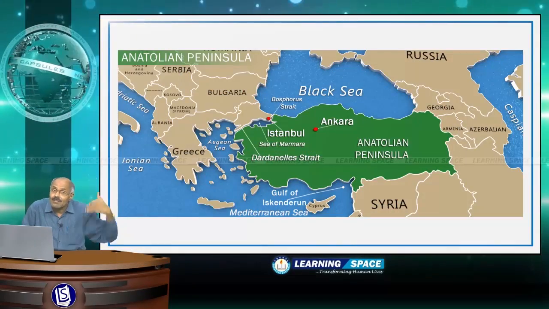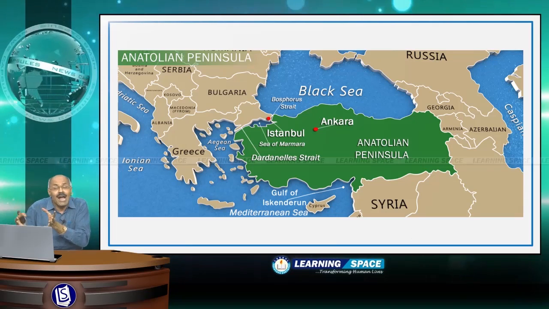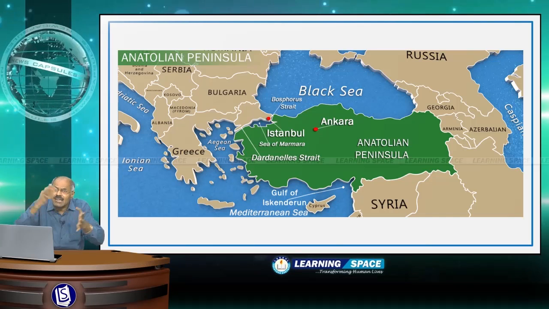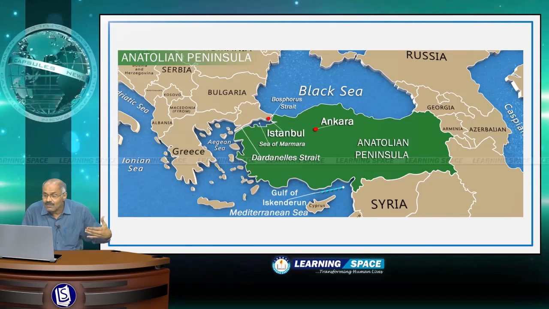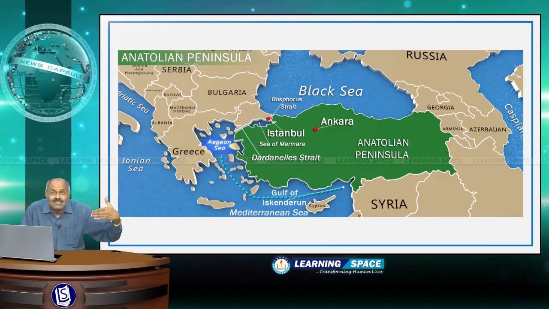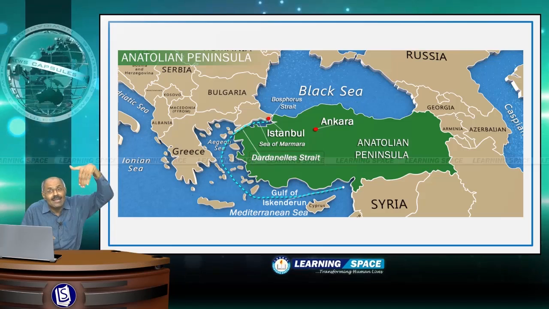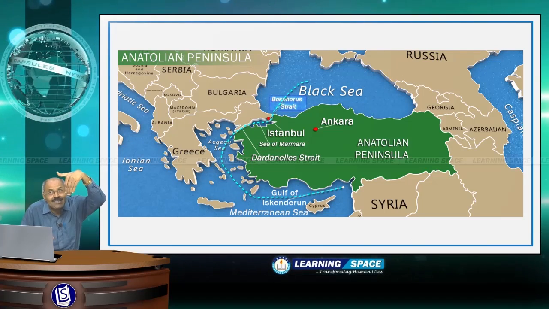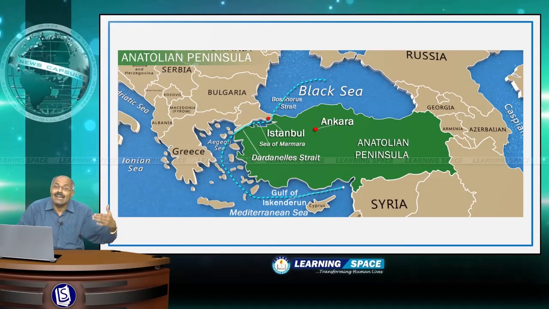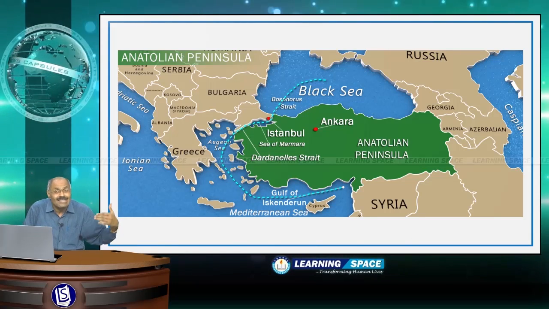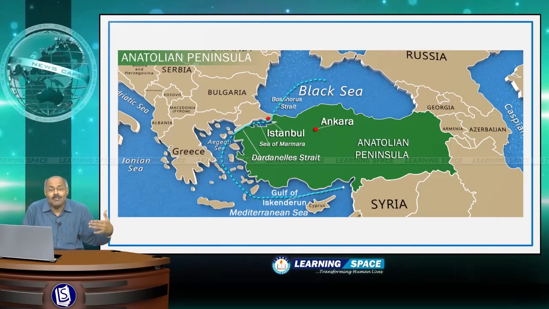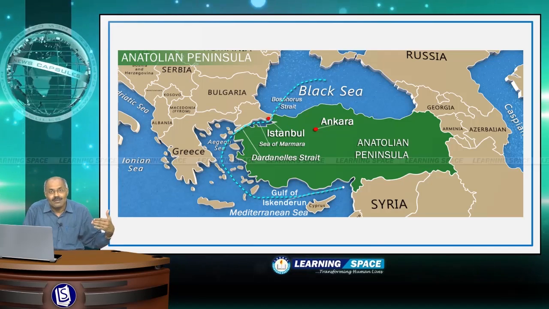And Anatolian Peninsula, this is a part of Asia, and a majority portion of Turkey is in Anatolian Peninsula, with 3 sides water. Please look into the slide, starting from Gulf of Iskenderun, then subsequently Aegean Sea, then Dardanelles Strait, then Sea of Marmara, then Bosphorus Strait, then Black Sea. So this Anatolian Peninsula is surrounded on 3 sides by water, and these seas and straits, the names and boundaries, please don't forget, because these are very important, right?